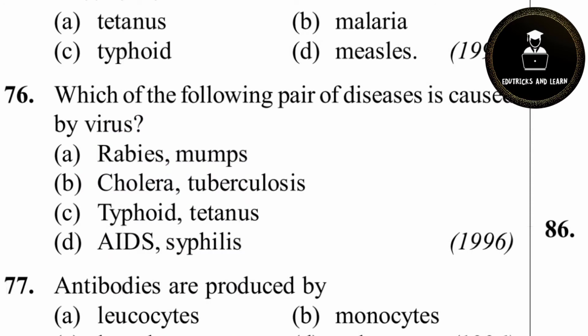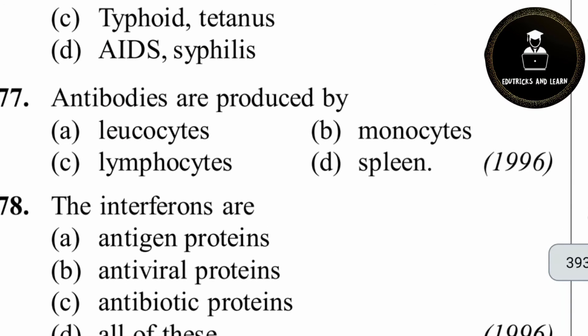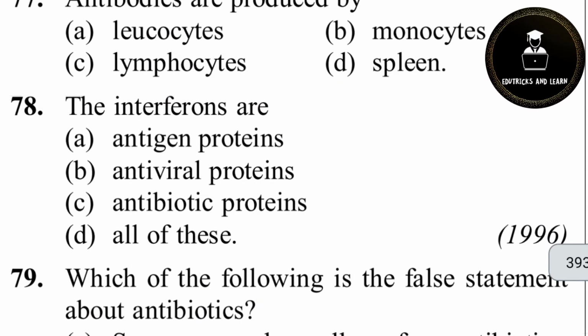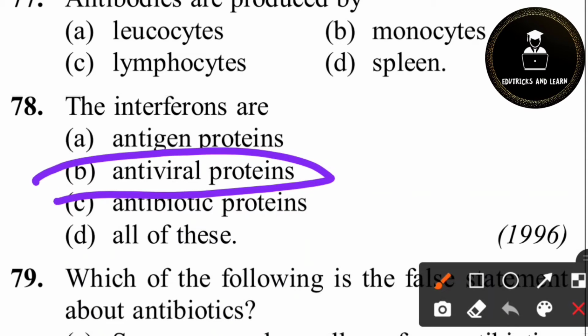Okay. Then 77th question. Antibodies are produced by... It is a very easy question. Lymphocytes. And then 78th question. The interferons are antiviral proteins. We are repeatedly seeing interferons now. So here interferons are antiviral proteins. 78, option B is the correct answer.